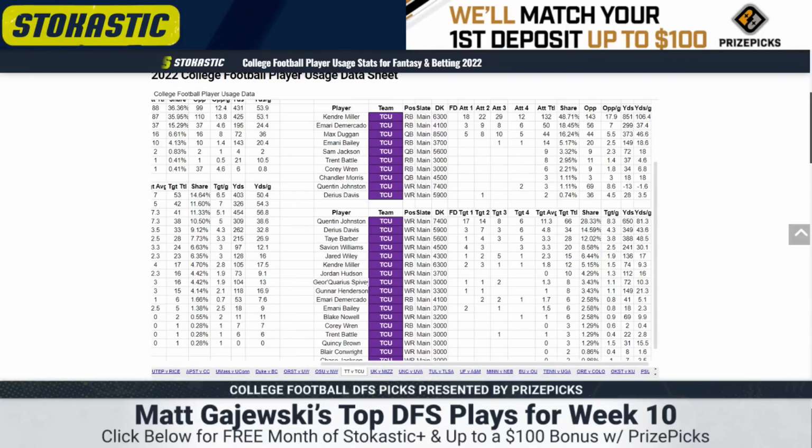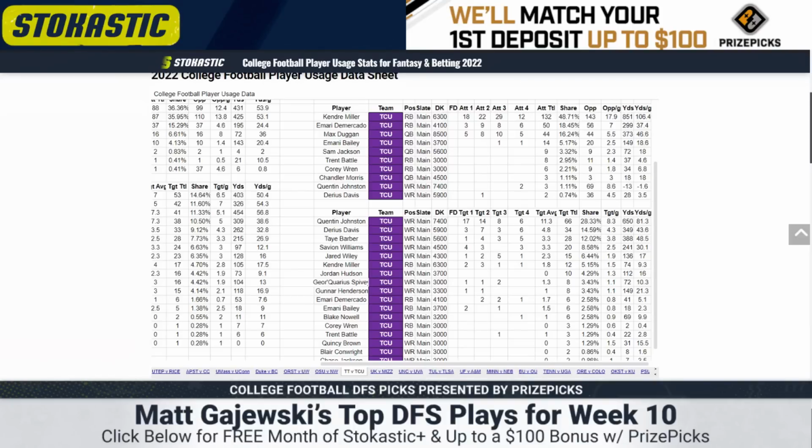He's the number 1 stacking option with Duggan. And from there, this team has bounced around with routes. I do think Savion Williams is still tentatively the wide receiver 2. He just has better routes than Darius Davis and Tay Barber. But one thing I'll say is Darius Davis ran more routes than Savion last week: 79% for Davis, 76% for Savion. Barber came in at 66%.